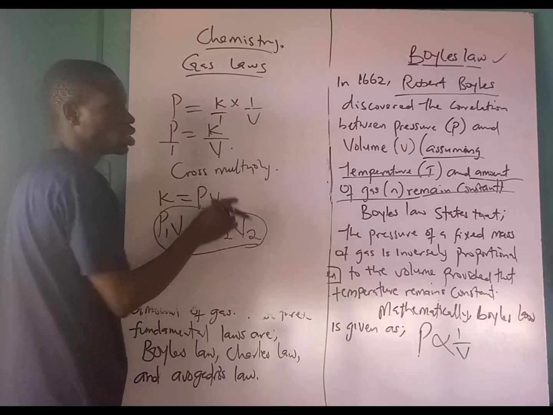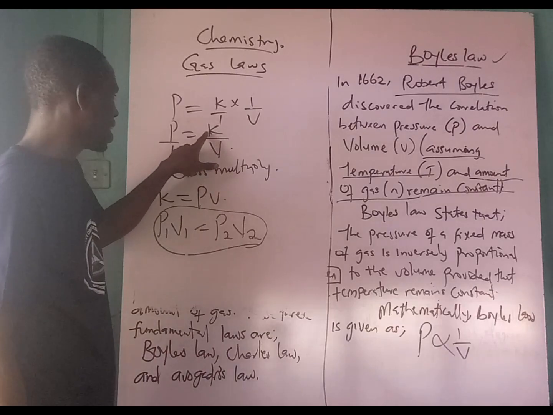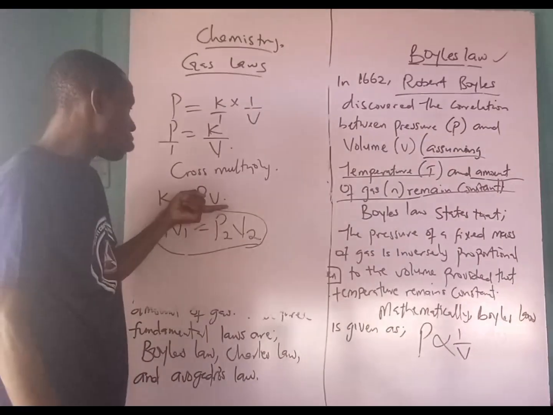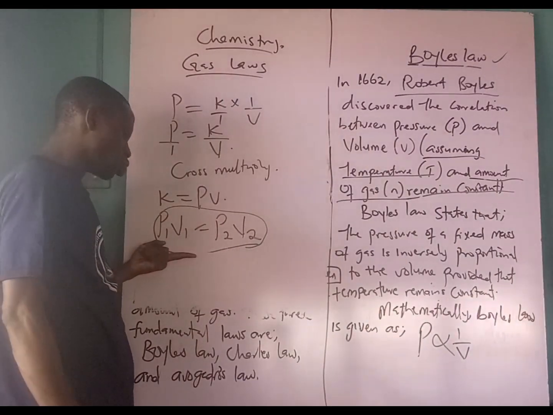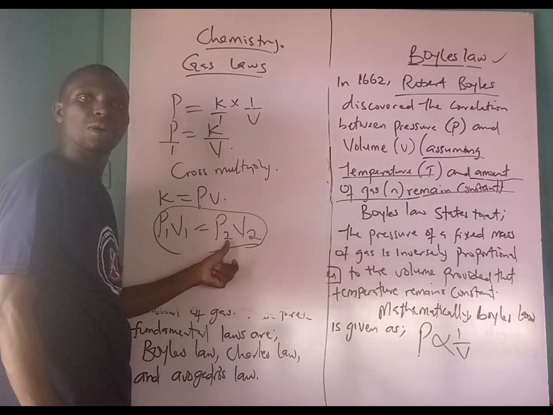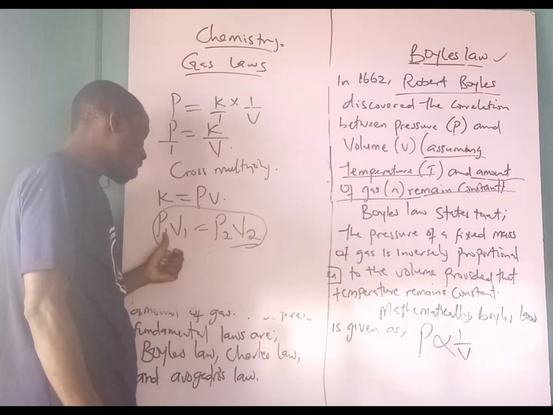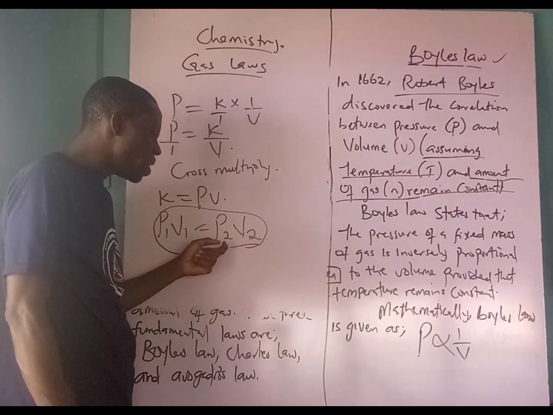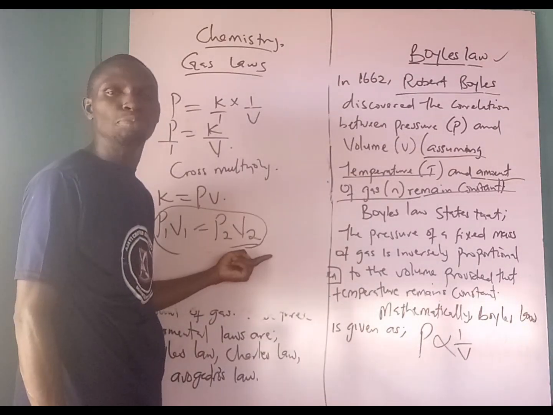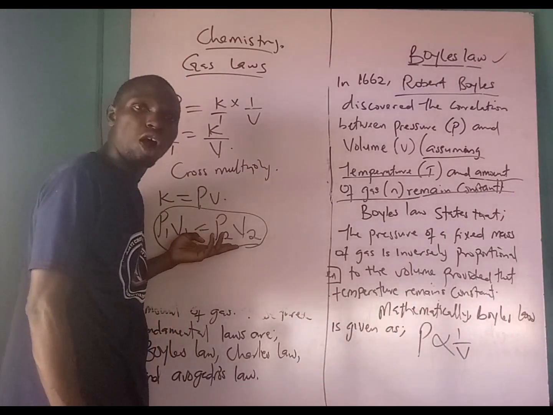So the next thing is we cross multiply. By the time we cross multiply, 1 will multiply k, then P will multiply V. So you have k equal to PV. From here now you can generate your equation or formula. Now you have P1 V1 will equal P2 V2. So this is the mathematical expression of Boyle's law. If you are asked to express mathematically Boyle's law, this is what you have to do.